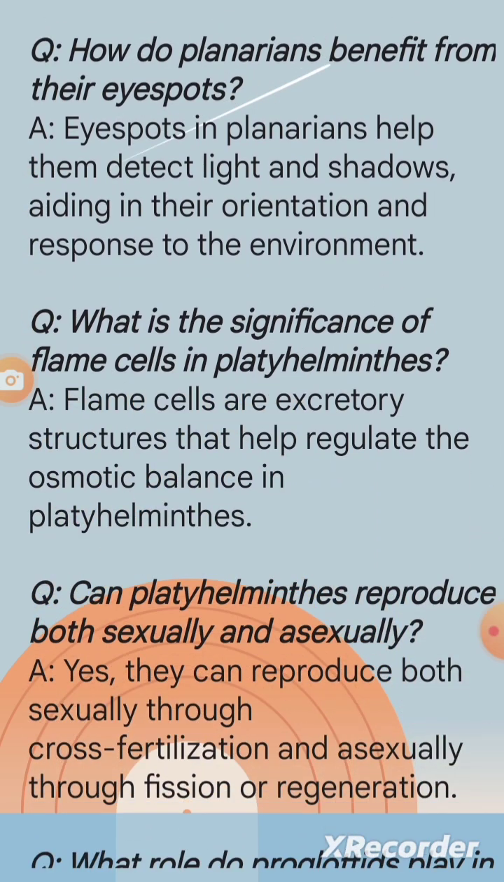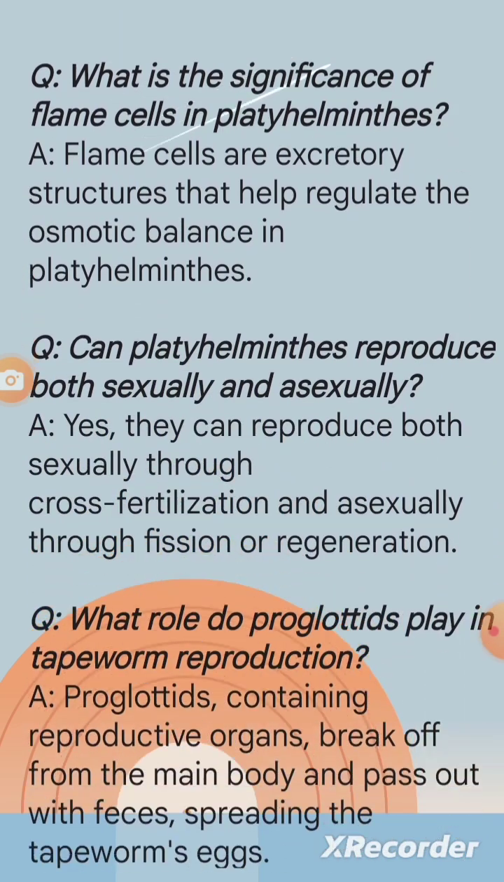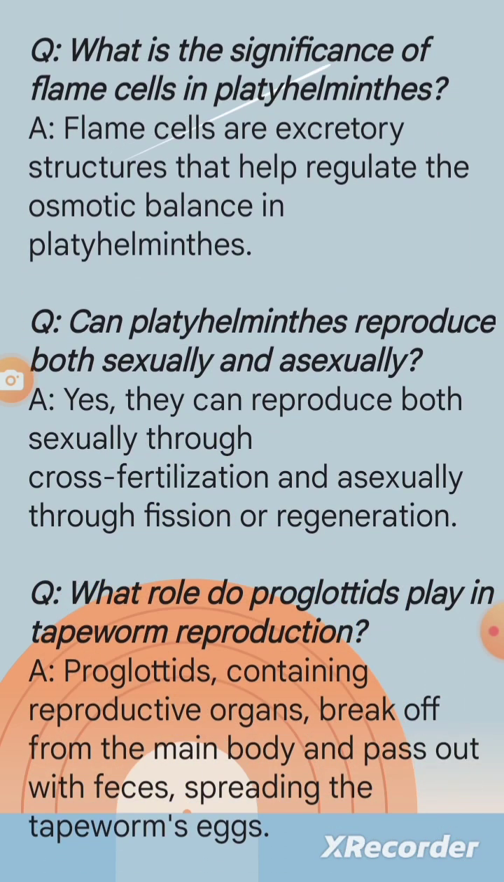Question: what is the significance of flame cells in platyhelminthes? A. Flame cells are excretory structures that help regulate the osmotic balance in platyhelminthes. Question: can platyhelminthes reproduce both sexually and asexually? A. Yes. They can reproduce both sexually through cross-fertilization and asexually through fission or regeneration.